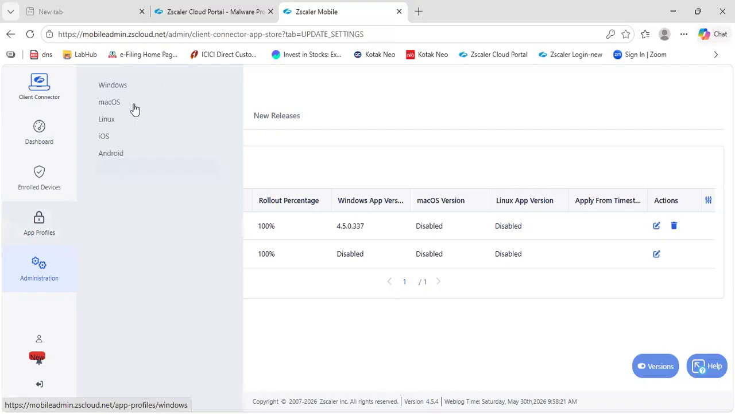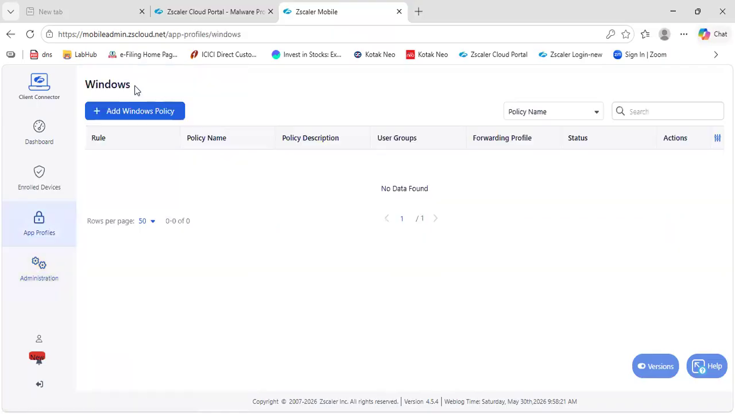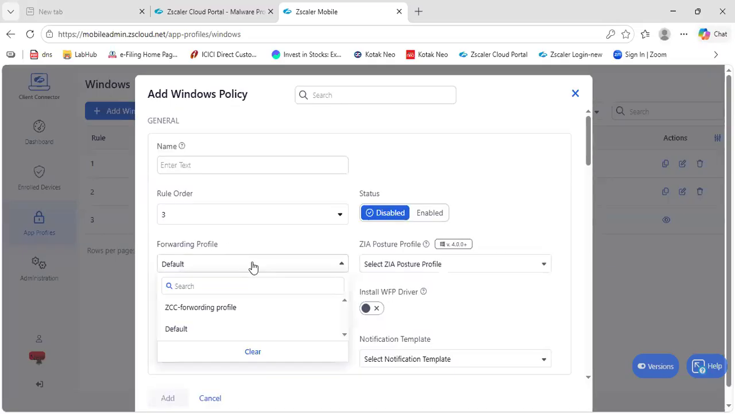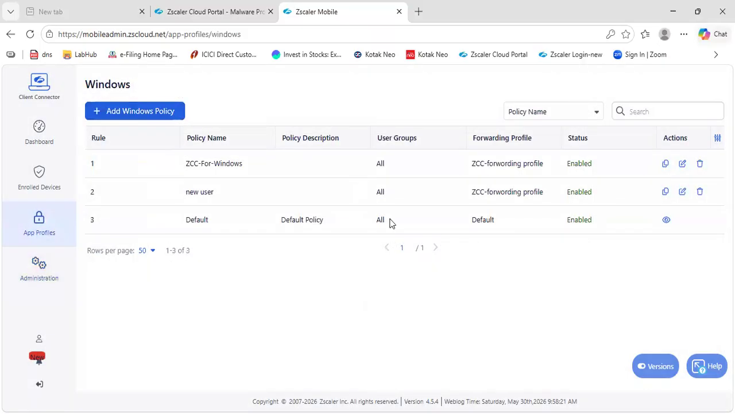If you go to app profile, add, see this is the forwarding profile, create something here. You have to add the forwarding profile. Based on this app profile, it will connect to the forwarding profile. Anyway, I'll show you how you can create that one.